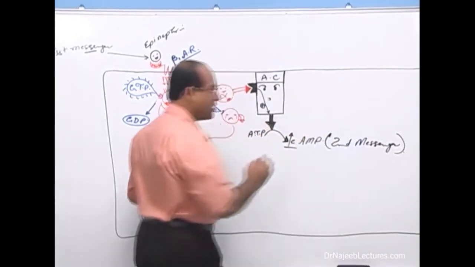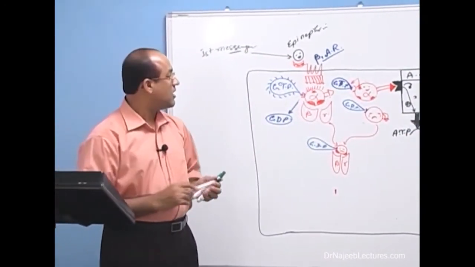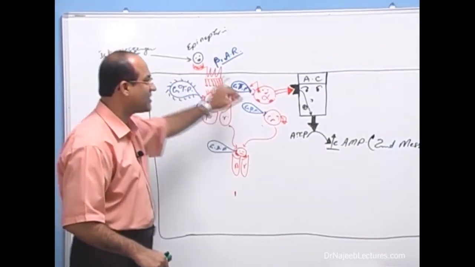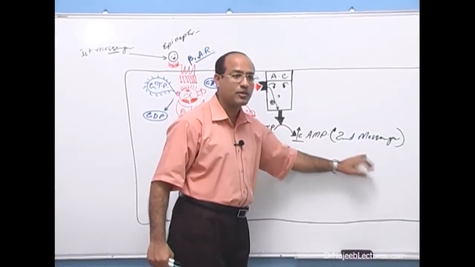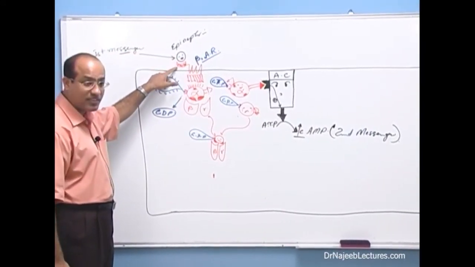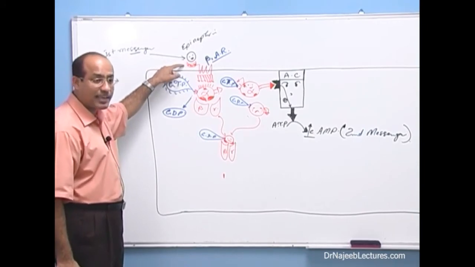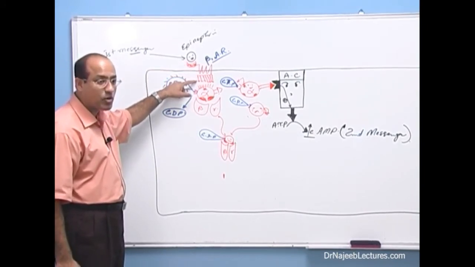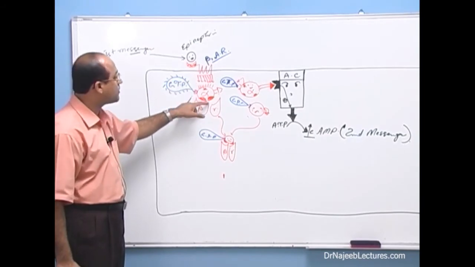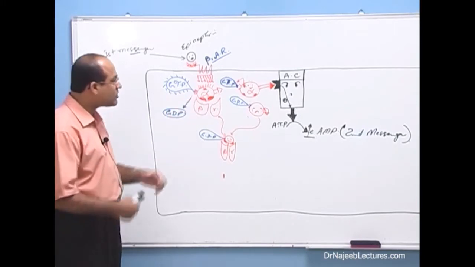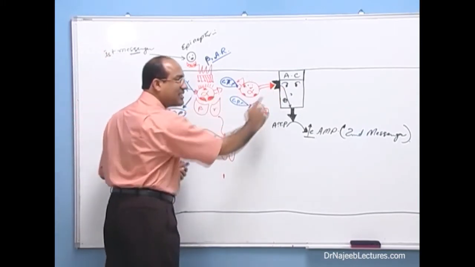But now, thank God, we have solved a lot of mystery in between. We don't say there is first messenger and then there is high level of second messenger. We know what really goes in between. Actually, first messenger stimulates the serpentine receptor. First messenger binds with the ligand binding domain. Ligand binding domain will lead to stimulation of the intracellular effector domain. Intracellular effector domain will stimulate the alpha component of G protein. And this G protein alpha component will go and stimulate adenylyl cyclase.